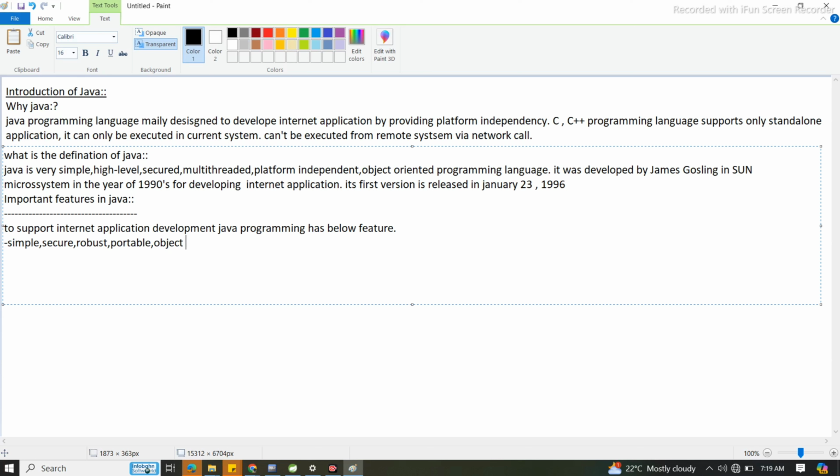Just above we have seen that it is object oriented. Yes or no? Java is multi-threaded. At a time, we can execute multiple threads in Java applications. This same thing is not applicable for C and C++. And it's high performance.